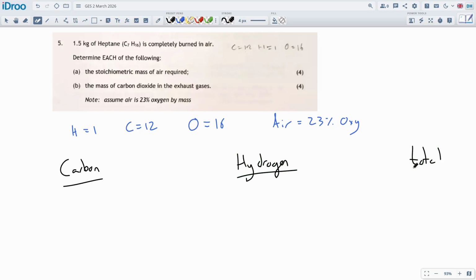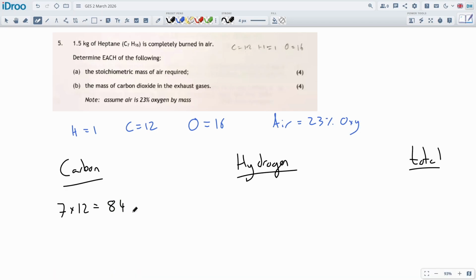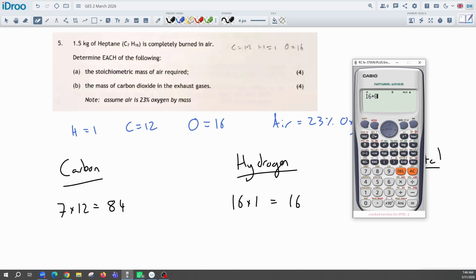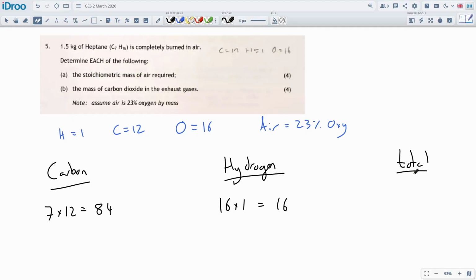Let's put these out. Yeah, carbon, we've got 7 carbons, and a carbon weighs 12 each. So we're going to work out the total mass, the relative atomic mass of the carbon in there. So 7 times by 12 gets me 84. 84 parts carbon, effectively. The hydrogen is 16, and hydrogen weighs 1, so 16 parts hydrogen. Oh, those are really nice numbers, because 16 plus 84 gets me a total of 100, which makes checking it a little bit easier, I think. So this is actually the relative atomic mass of the heptane molecule. It actually weighs 100 atomic mass units, which is like the same as 100 protons, for what it's worth.